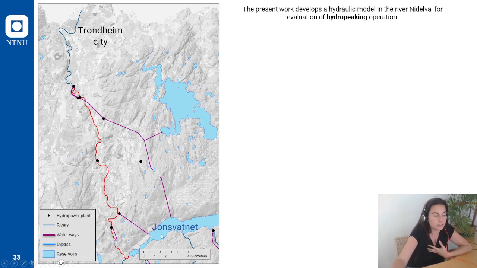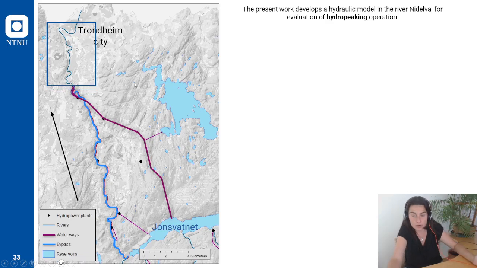We have this lake, Jonsvatnet, upstream, and the water will normally go this way. But for increasing the potential of hydropower, the water is going through an underground tunnel, 8 kilometers, 10 kilometers long, until the power plant. And in the power plant, the water is released again to the river, the natural river.